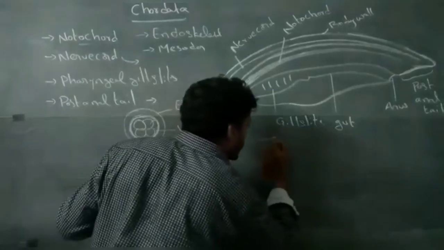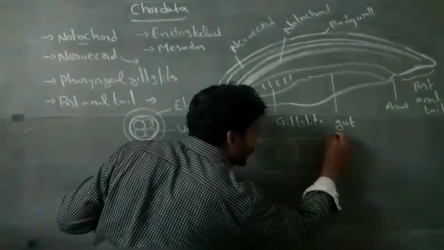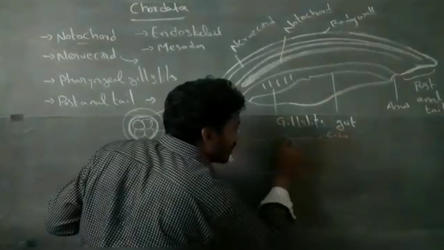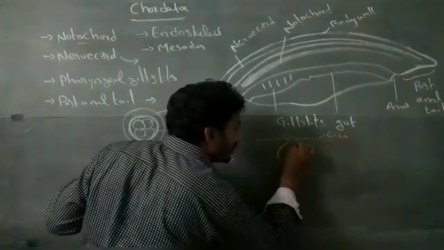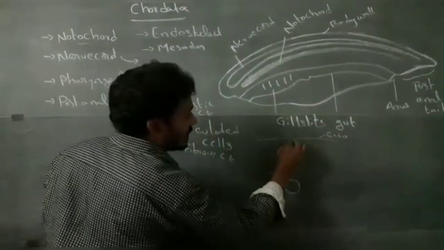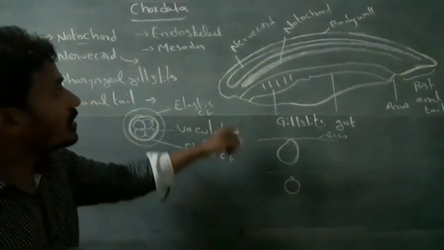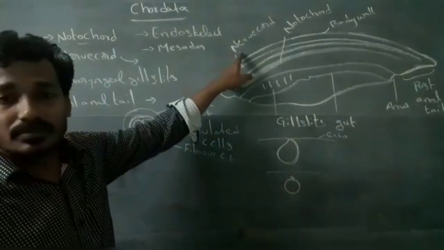The ectoderm invaginates and separates from the ectoderm to form the nervochord.